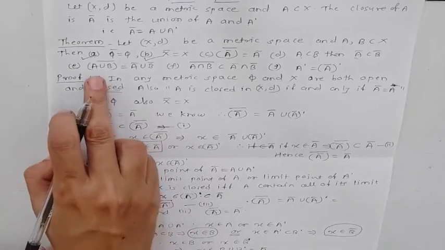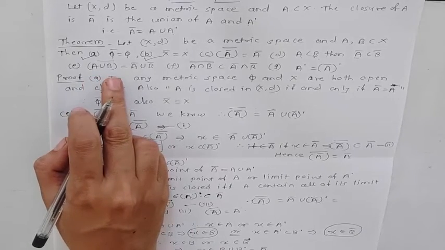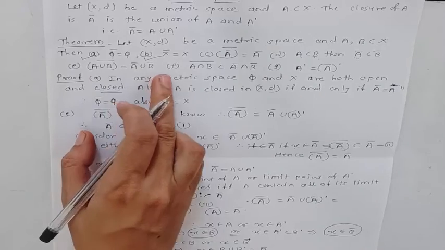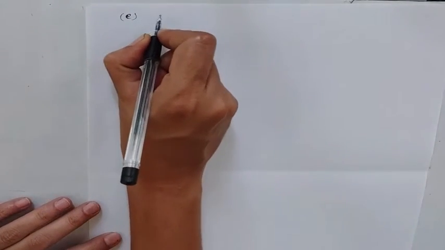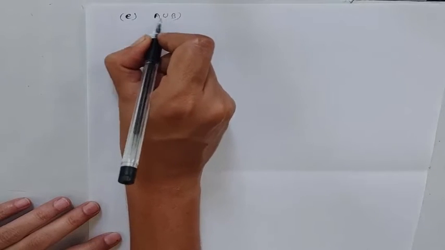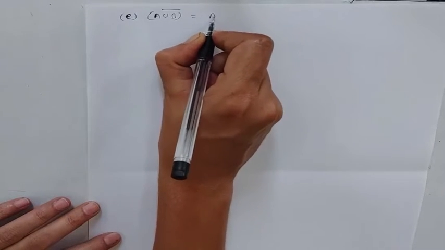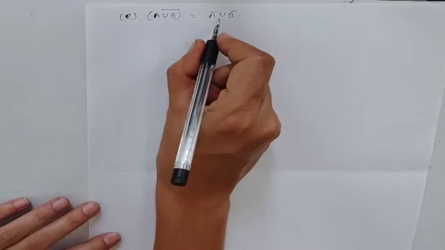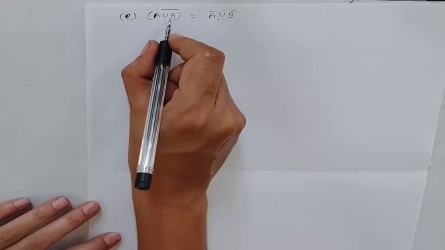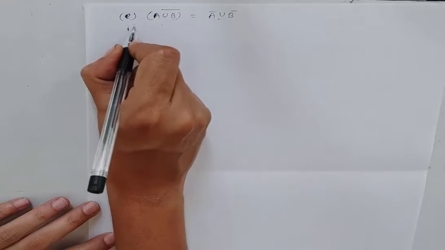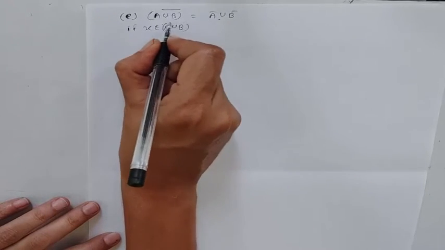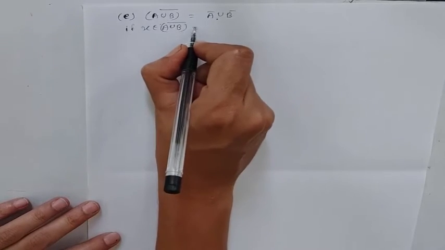In E part, we have to prove A union B closure is equal to A closure union B closure. We again prove this is a subset of this and this will be a subset of this set. If X belongs to A union B bar, but A union B bar is what?